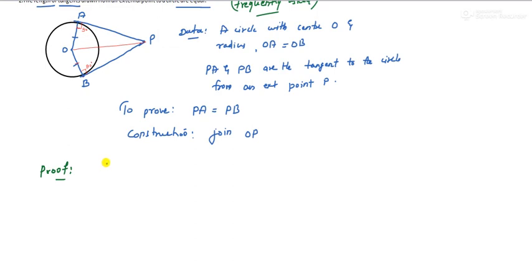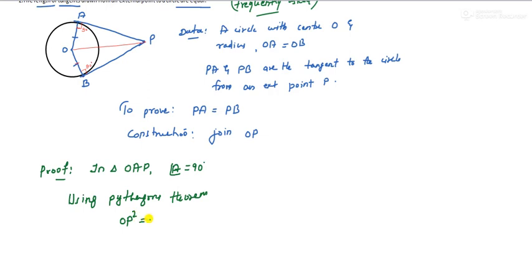Proof: if you see this triangle OAP, in triangle OAP, we can say that angle A is 90 degrees, right? So if any of the angles is 90 degrees, we can use Pythagoras theorem, correct? Using Pythagoras theorem, hypotenuse square, so here the hypotenuse is OP, OP square is equal to OA square plus AP square.